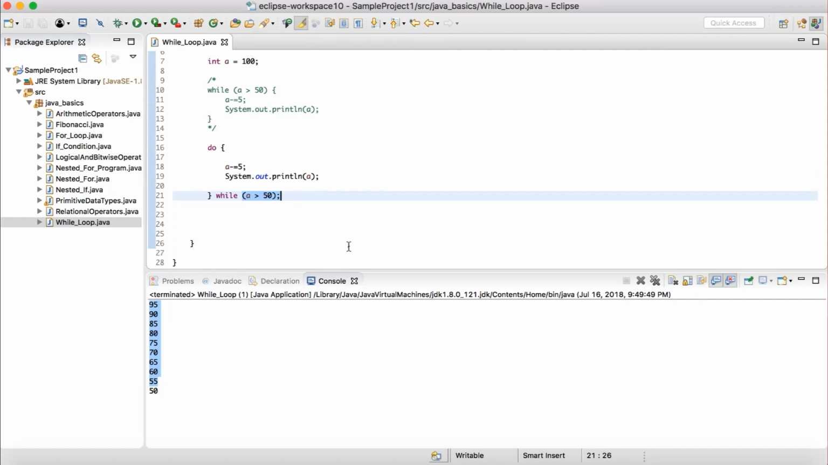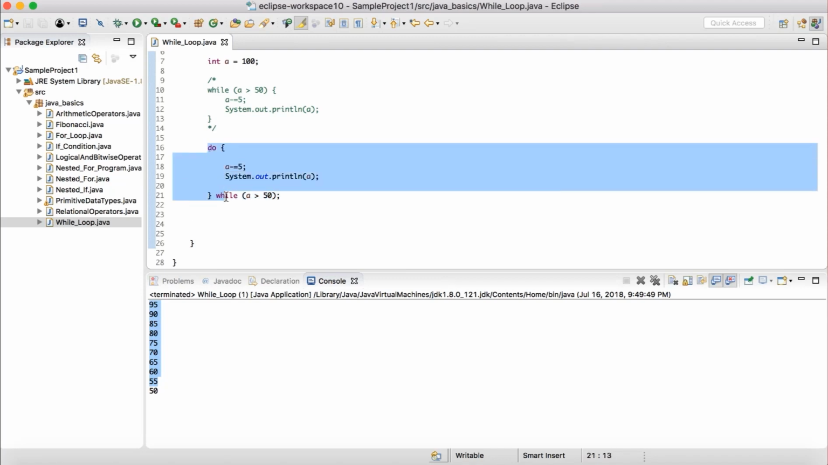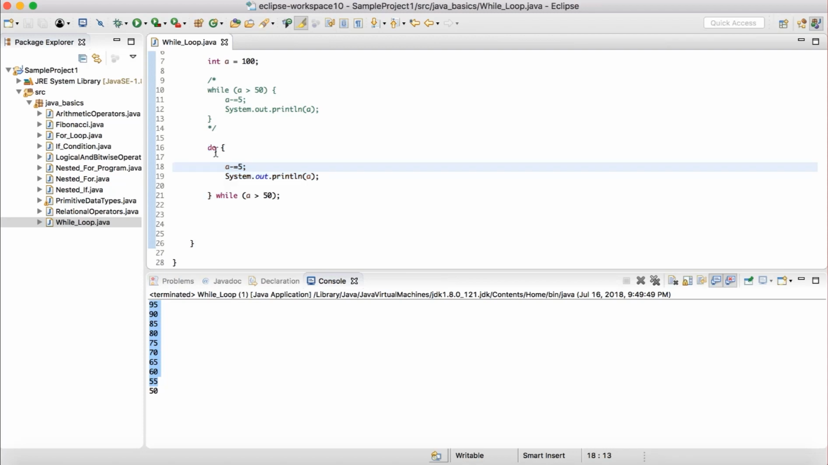Now what is the difference between while and do while loop? There is one basic difference, and that is even if the condition is not true for the very first iteration, do while loop will iterate. So whatever code you write inside the do while loop will get executed at least once, and then from the next time onwards, depending upon whether the condition is true.